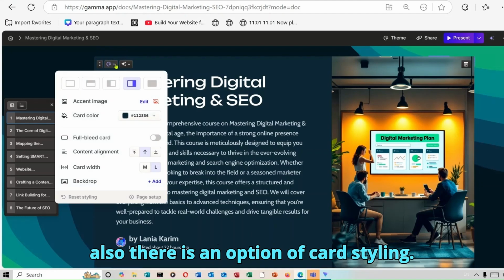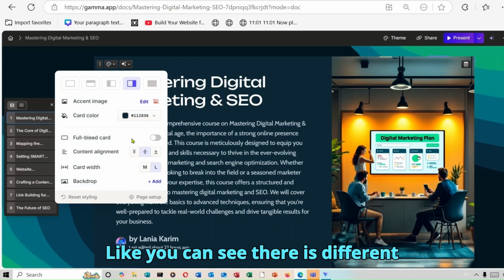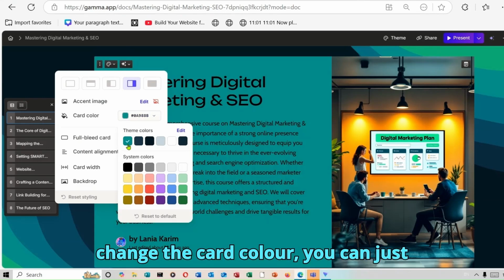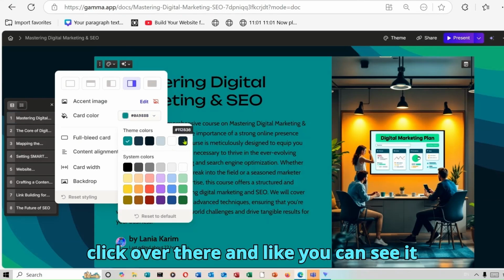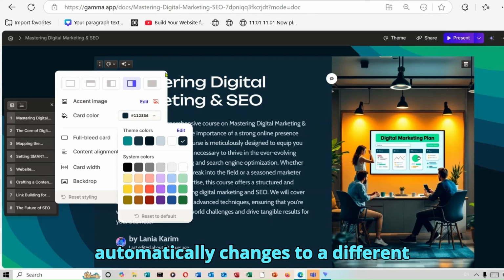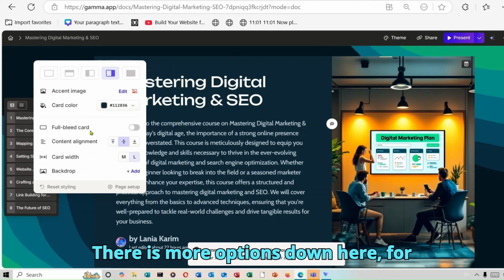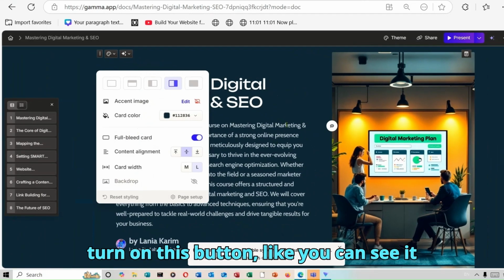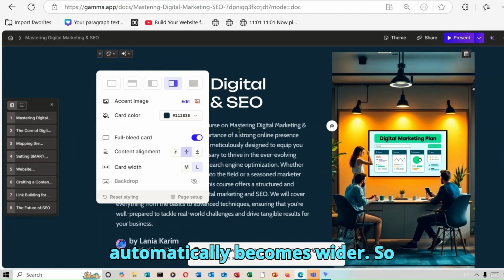So also there is an option of card styling. Like you can see, there are different colors. For example, if you want to change the card color, you can just click over there, and like you can see, it automatically changes to a different color. There are more options down here, for example, full bleed card, and once you turn on this button, like you can see, it automatically becomes wider.